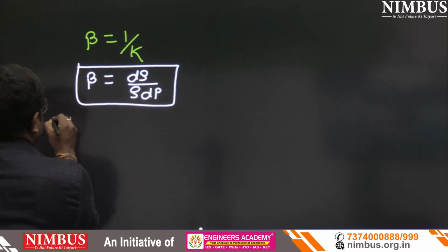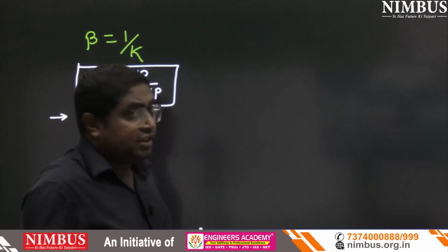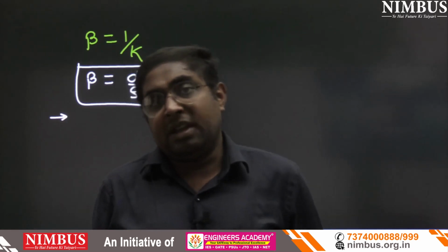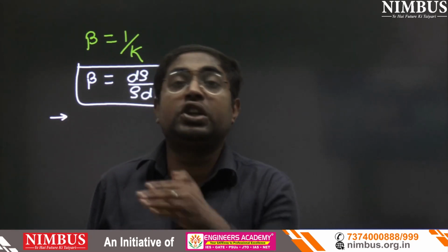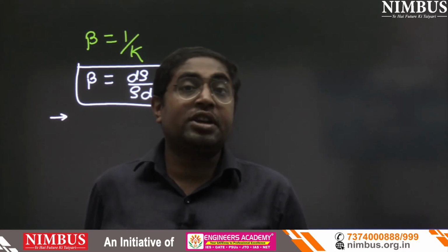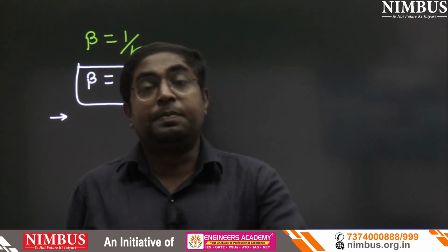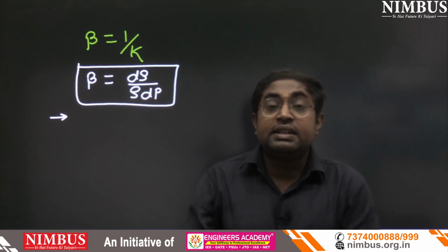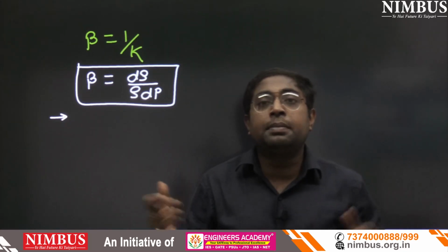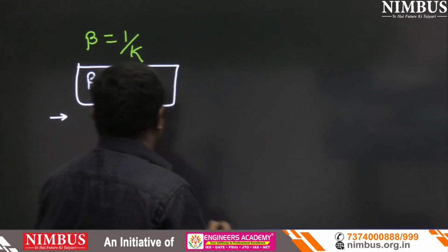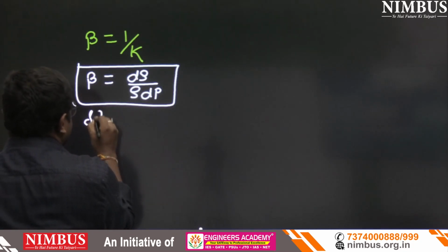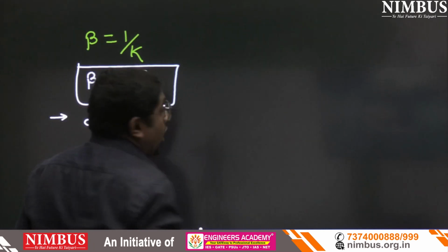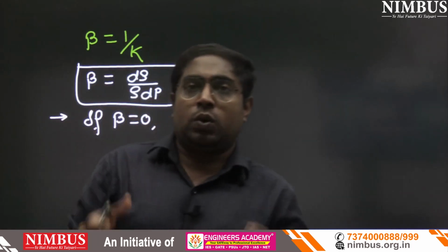See here, the first question is: if the value of beta equals 0, what does it indicate? It means the fluid is incompressible. If beta equals 0, it means compressibility is 0.